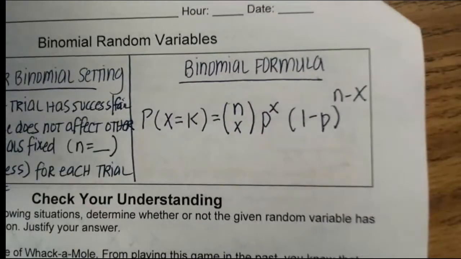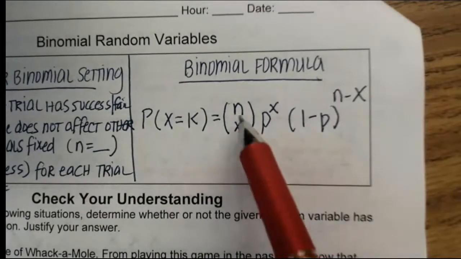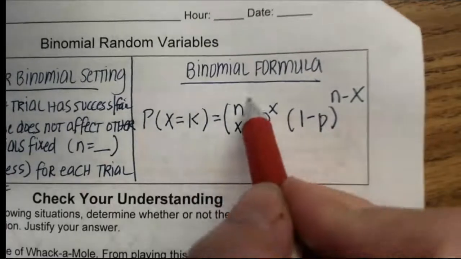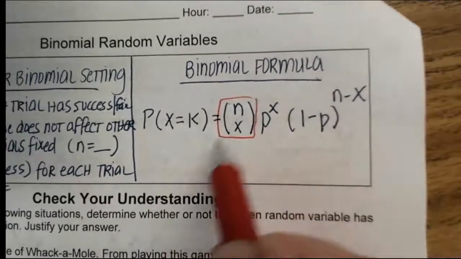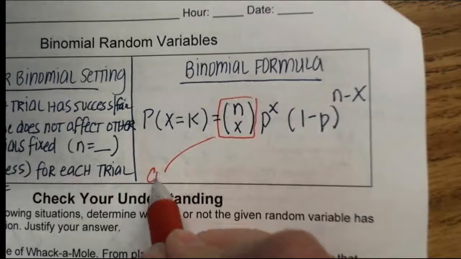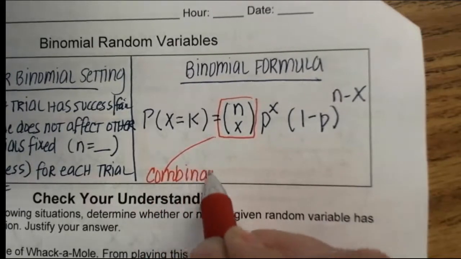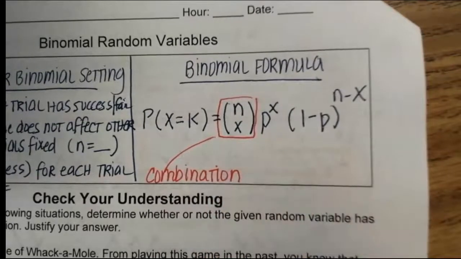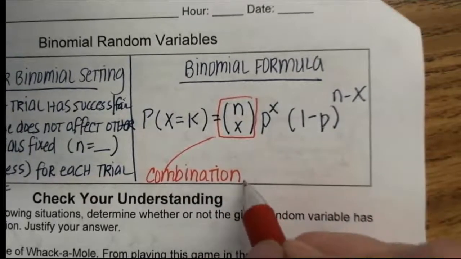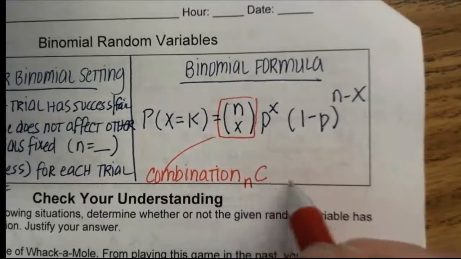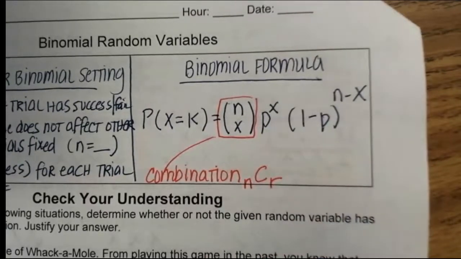All right, so this first piece here is really a combination. And hopefully you've done some combinations and permutations in your other classes. In your calculator, it's going to look like this: nCr. That's how you're going to input this.